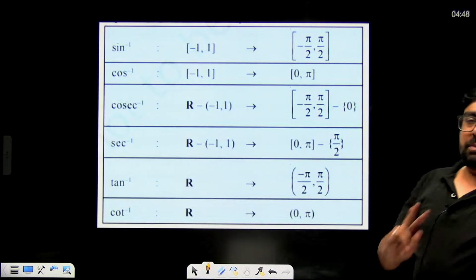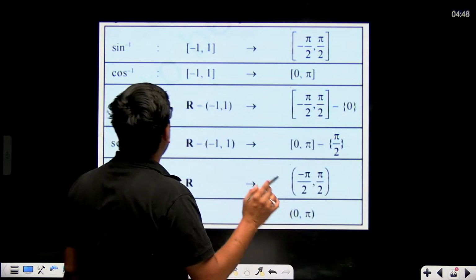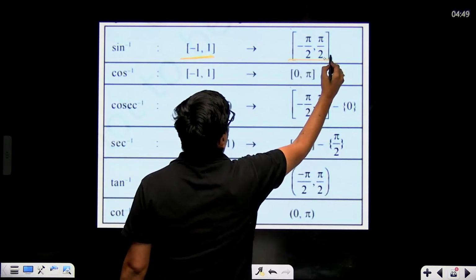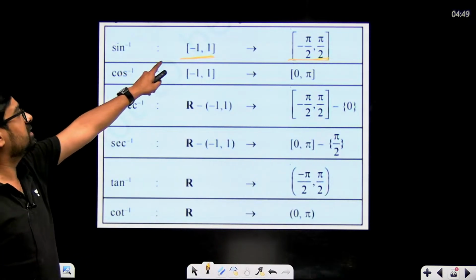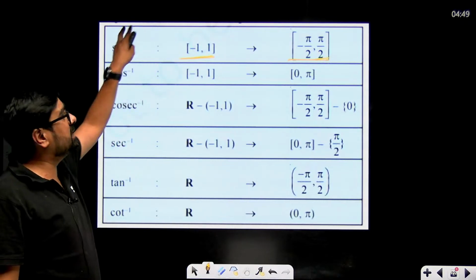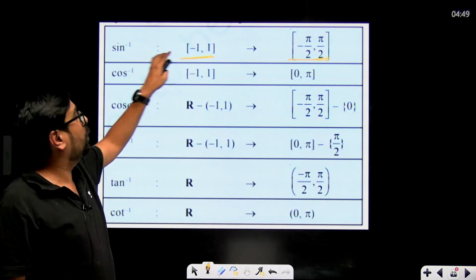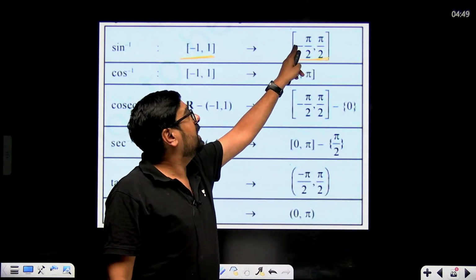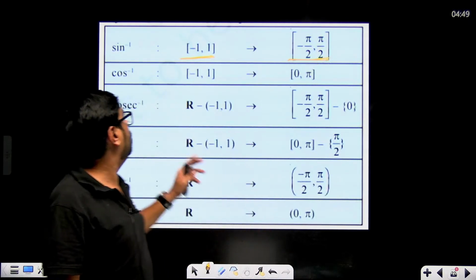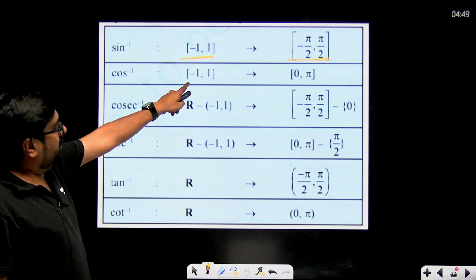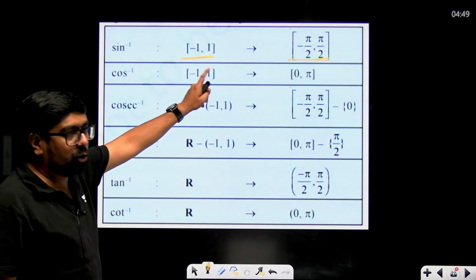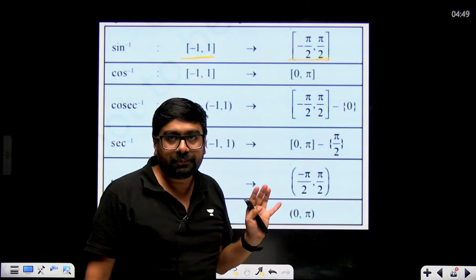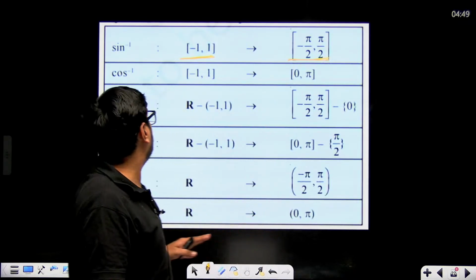Now, the second most important thing in your ITF is just remembering the domain and range of all the inverse functions. Sine inverse domain is -1 to 1. That means x can lie from -1 to 1, and the value of sine inverse is only allowed in the principal range, that means -π/2 to π/2. Cos inverse, your domain will be from -1 to 1, and its value is only allowed from 0 to pi.